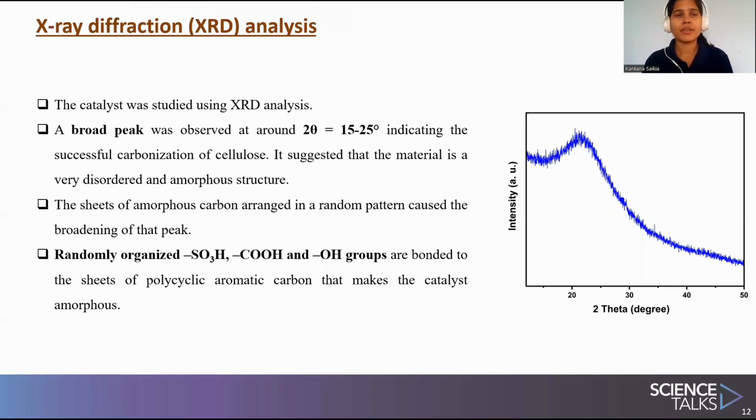The catalyst was also studied using XRD analysis. We got a broad peak in the 2 theta range from 15 to 25, which indicates that successful carbonization of cellulose has occurred. It also shows that the material is very disordered and has an amorphous structure. The randomly organized SO3H, COOH, and OH groups make the catalyst amorphous.